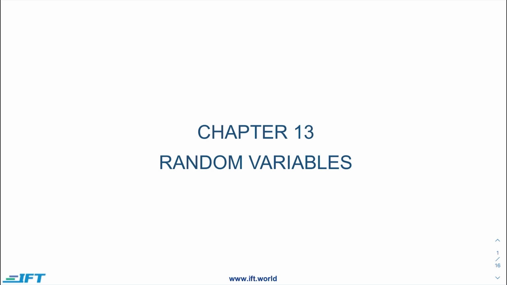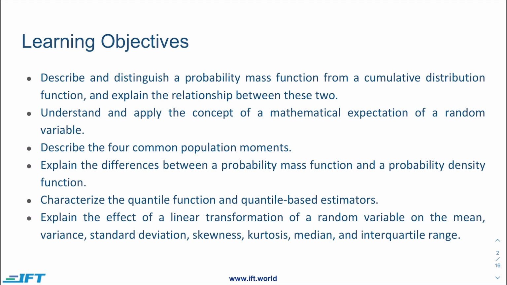Hello everyone. So let's start our next chapter on the topic of random variables. In this chapter, we'll be talking about the difference between probability mass function and cumulative distribution function. We'll also be talking about the relationship between the two. We'll be talking about the concept of mathematical expectation, or what we refer to as average or mean.